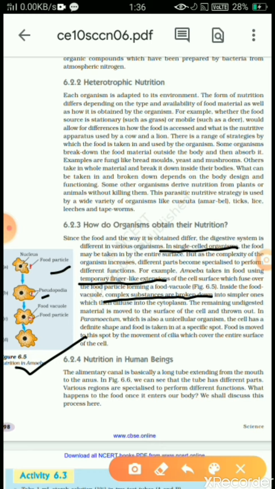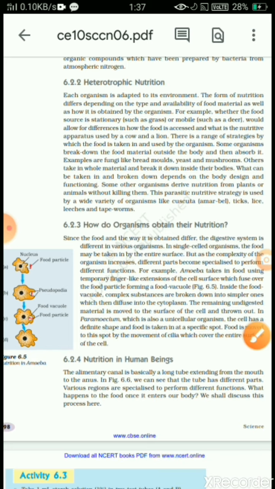Similarly, in Paramecium, which is also a single celled organism, the cell has a definite shape and food is taken in at a specific spot. Food is moved to the spot by the movement of cilia. Cilia are hair like projections which cover the entire surface of the cell. So these are the ways of absorption of nutrients where the organism is single celled.